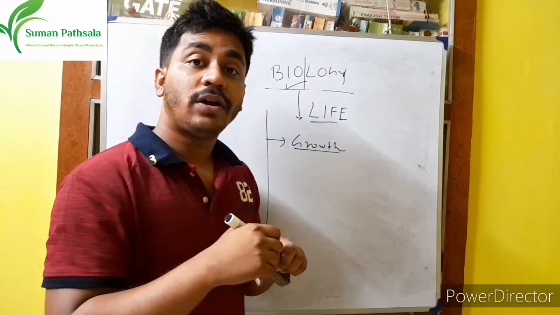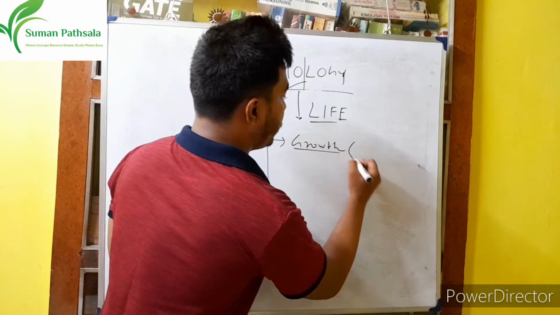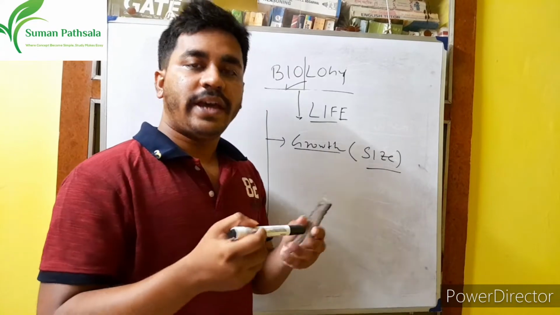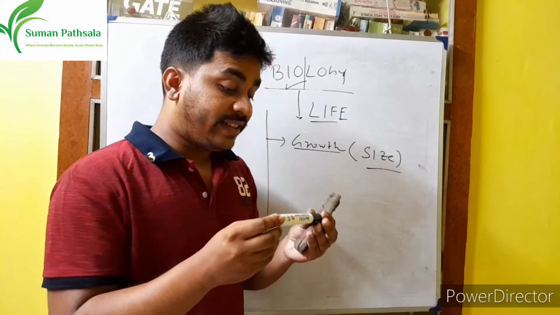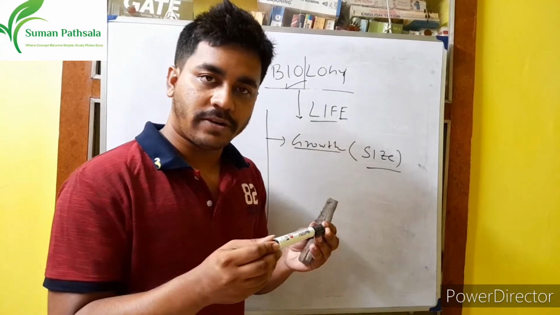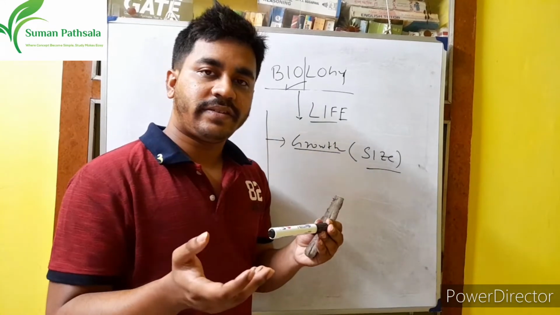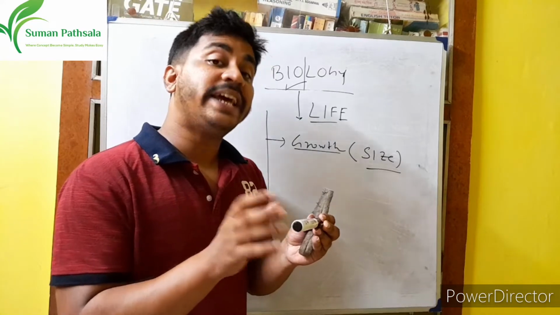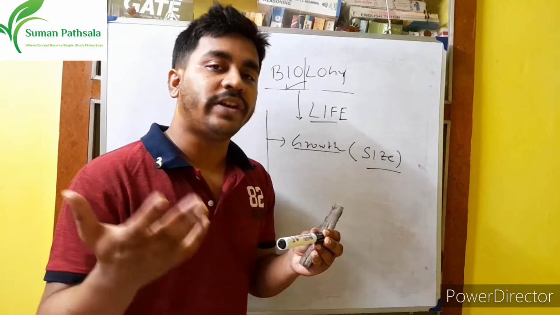Growth means what? Growth means size, right? Suppose in the case of this marker pen, suppose it is 5 centimeter. After some days, does its length increase or not? What do you think?